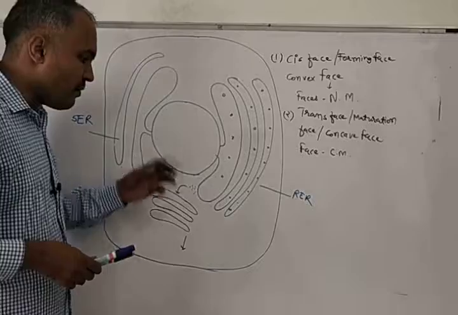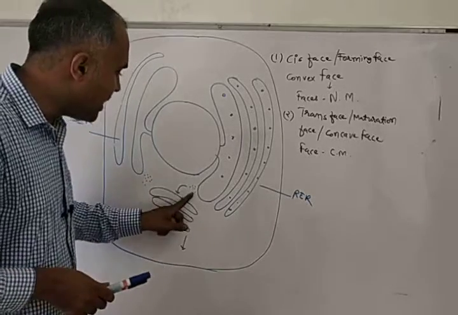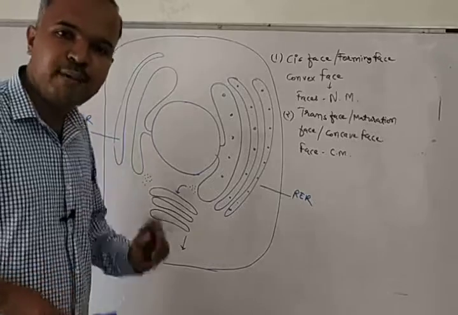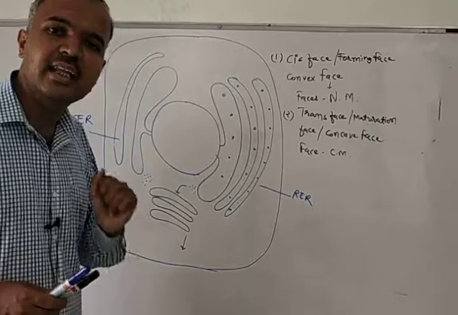Okay. Now, when these molecules enter into the Golgi body, these molecules will undergo modification inside the Golgi body.